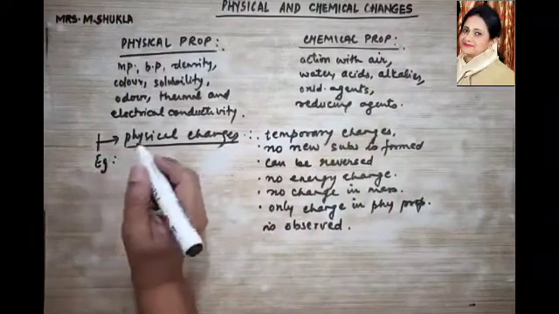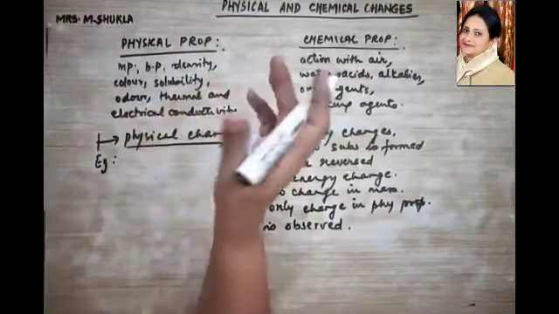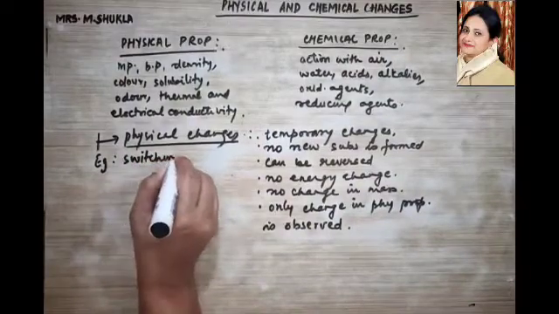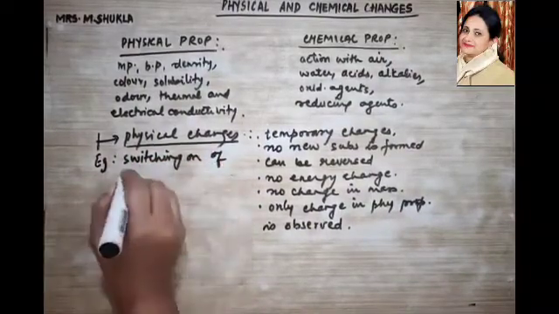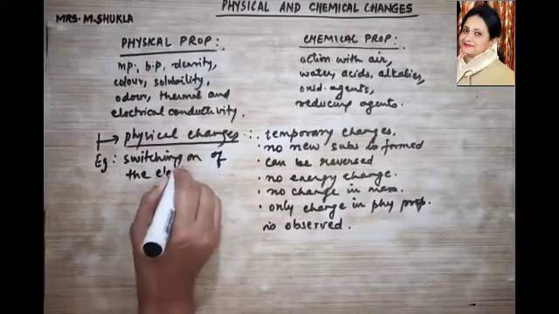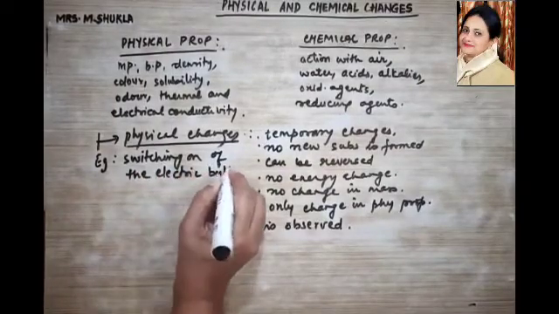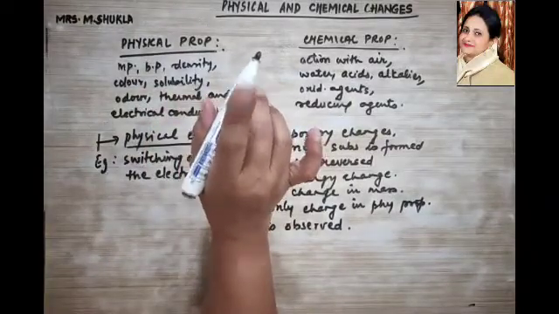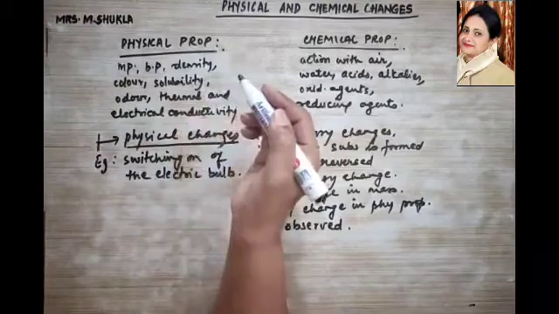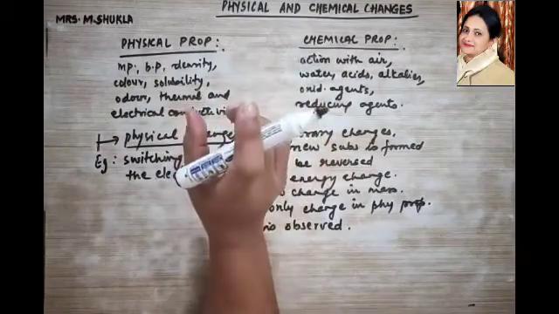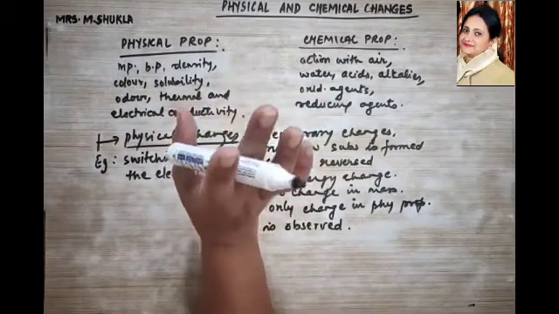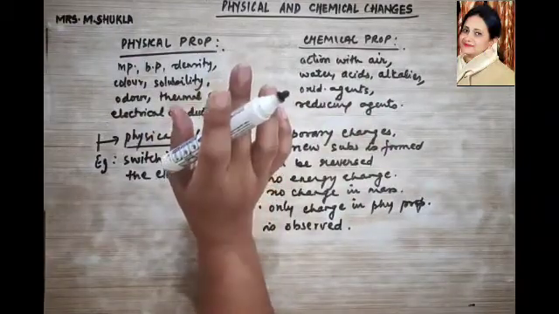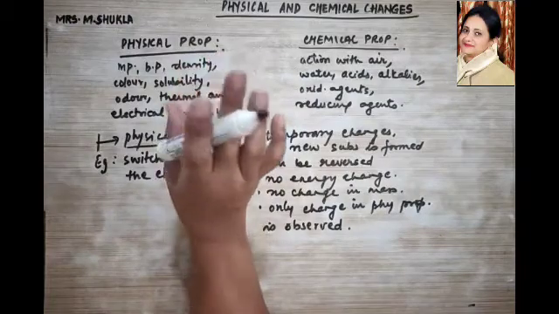You already must be knowing so many examples, like switching on of the electric bulb. What will you observe? If before switching on the bulb you touch, it is cold. But when you switch on the bulb, after a while, it is giving you light. When you touch, it is hot. Now you switch it off, the light goes off. Now you touch, it is still hot. After some time, if you touch again, it becomes cold.